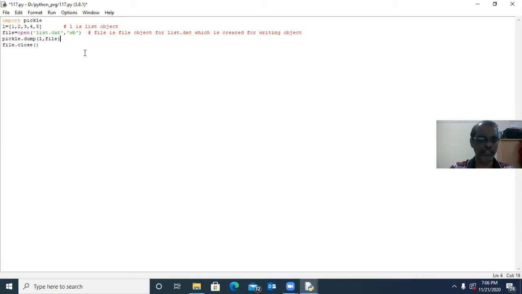Here dump is used to store, to write the list object L into the file object, that is list.dat, the binary file. That's all.